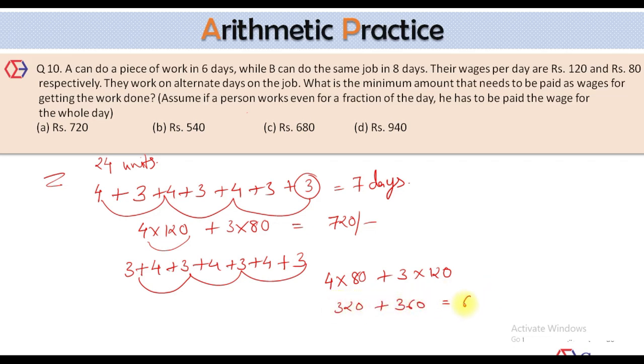This gives you how much? 680, which is less than this 720. So the minimum amount that needs to be paid as wages will become 680. So the correct answer becomes the third option.